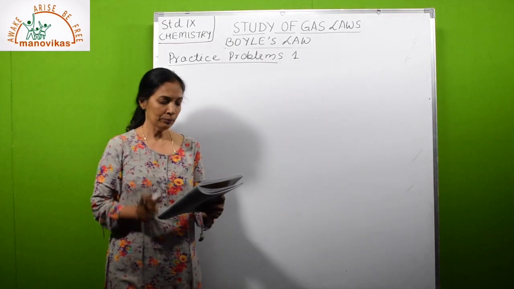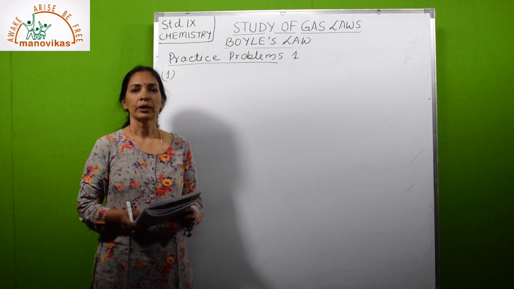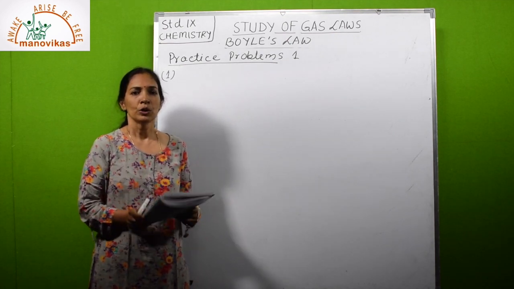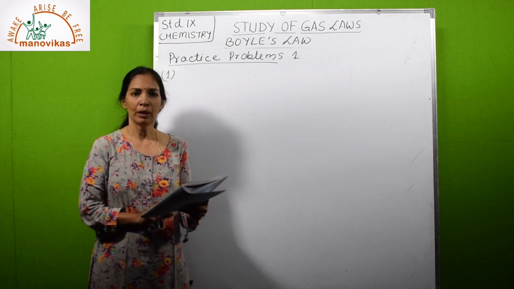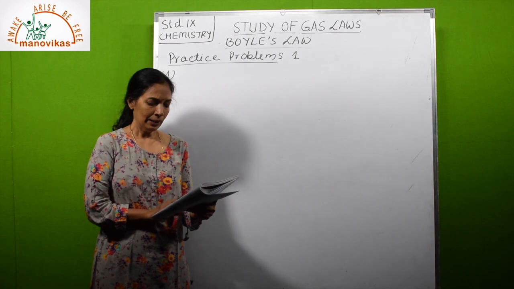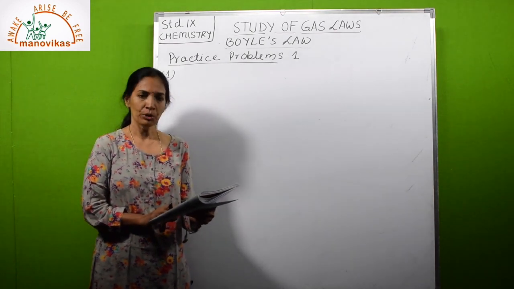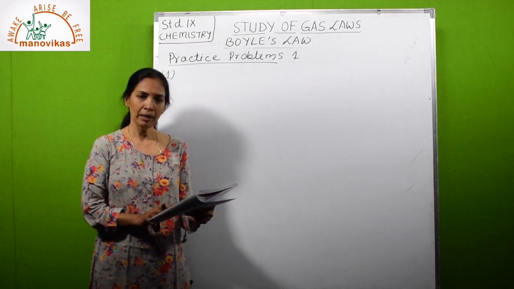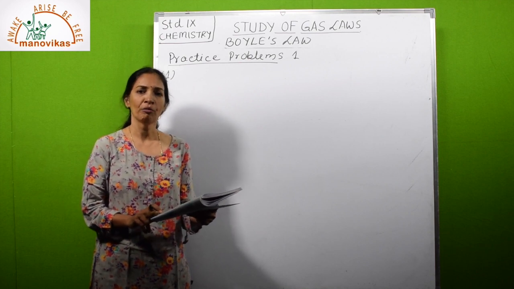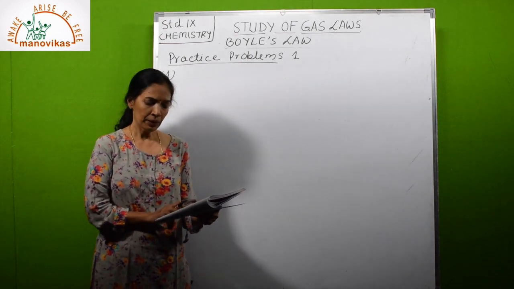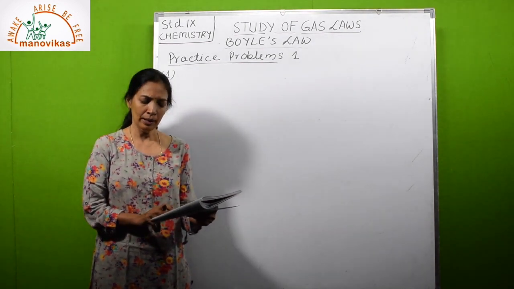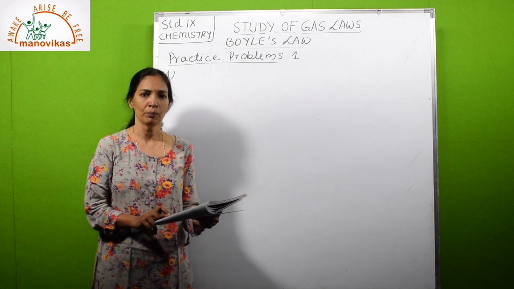Let us solve some numericals. Open your textbook to page number 139, you will have practice problems. So first, practice problem 1, the first numerical. We will read the numerical, then solve. An enclosed gas at constant temperature occupies 75 liters at a pressure of 700 millimeters of mercury. Find the pressure of the gas if its volume increases to 100 liters at the same temperature.